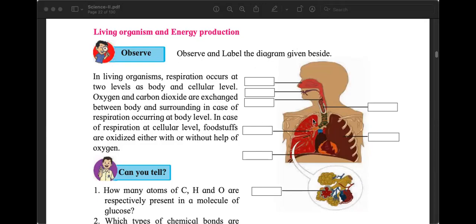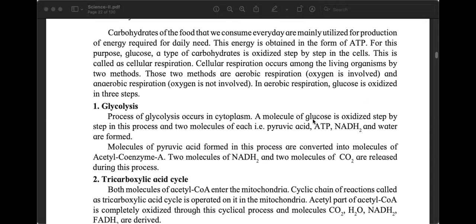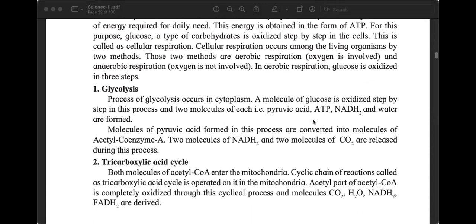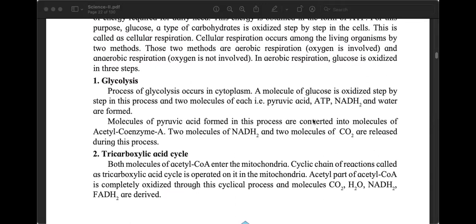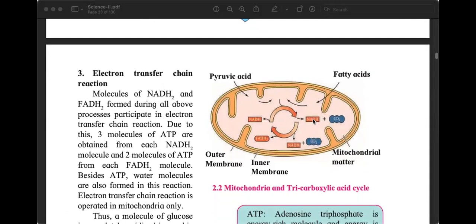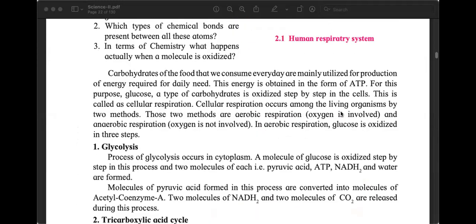But the main part of the chapter is how we make energy from food. There are all new words: glycolysis, tricarboxylic acid cycle, electron transfer chain reaction. This production of energy is happening in all the cells, in a specific organelle called mitochondria. So we will study this process in detail. This is one part of the chapter.